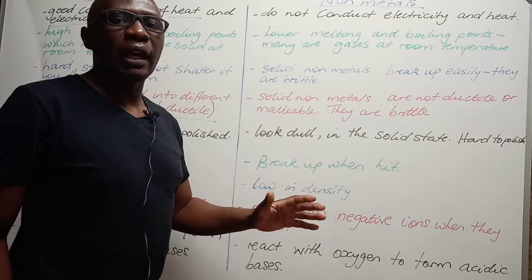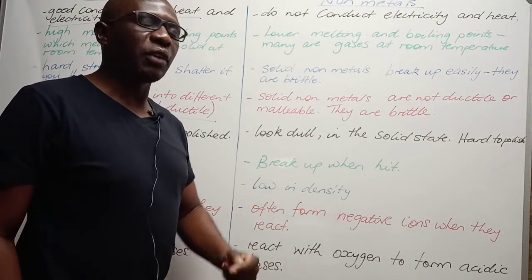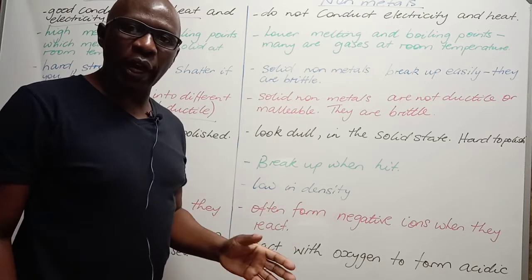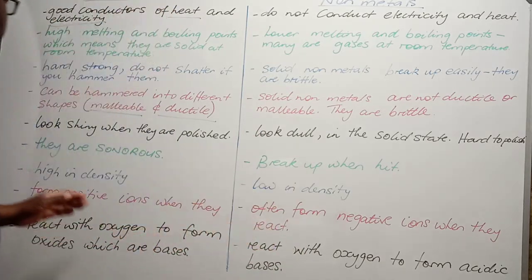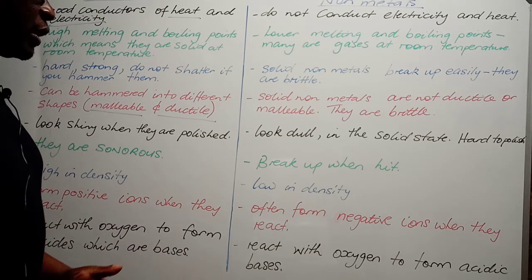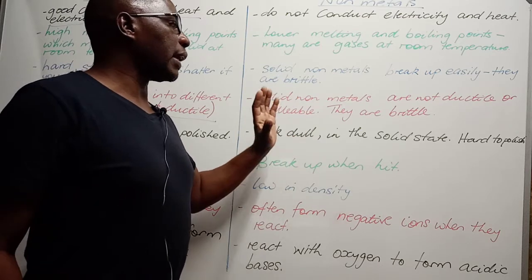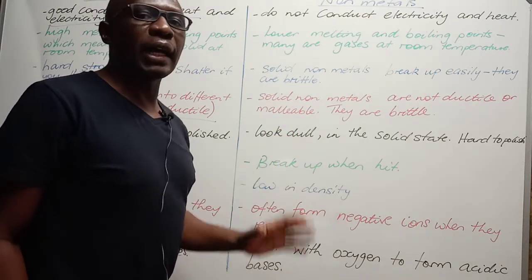They are brittle. If you try to shape them into a certain shape, they will break. If you try to draw them into wire, they will break. Metals look shiny when they are polished, whereas non-metals look dull in their solid state. They are hard to polish.